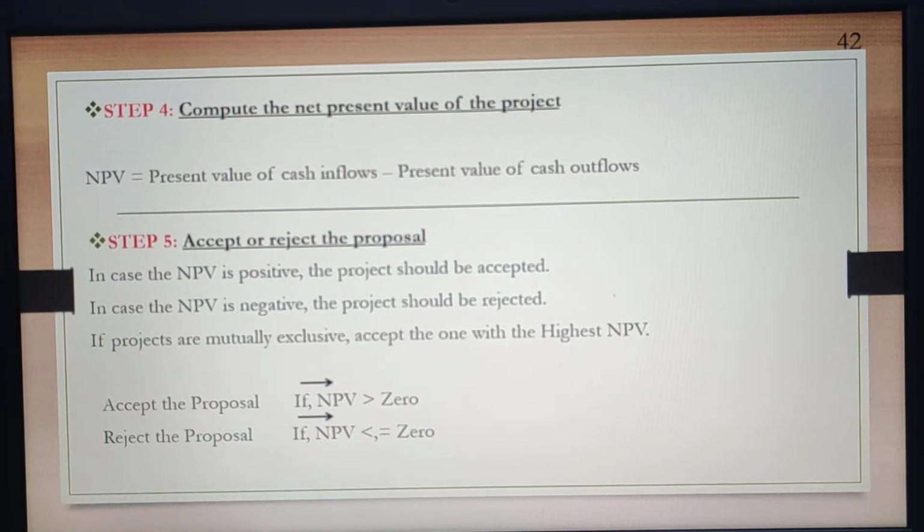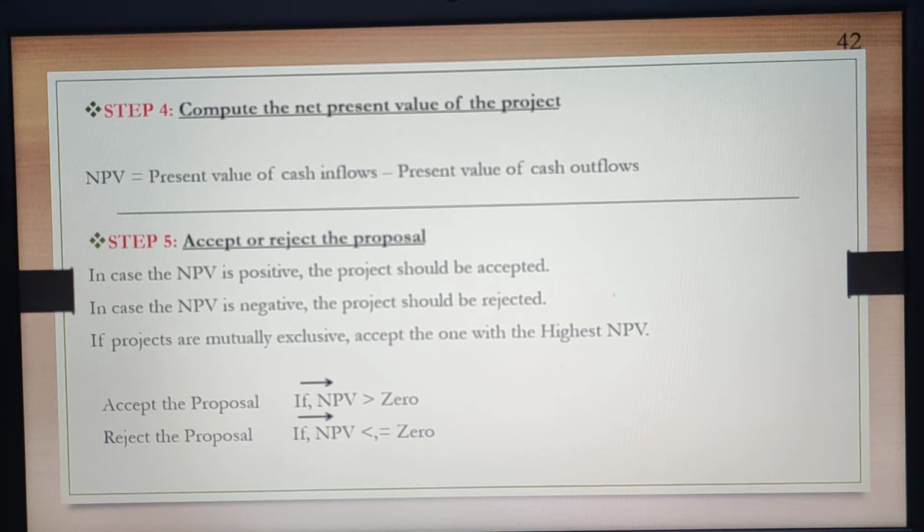Now, our fourth step is to compute the net present value of the project, that is NPV equals present value of inflow minus outflow. And we take the decision in the fifth step, that is whether to accept or reject the proposal. In case our NPV is positive, the project shall be accepted. In case it is negative or equal to zero, then the project may be rejected.